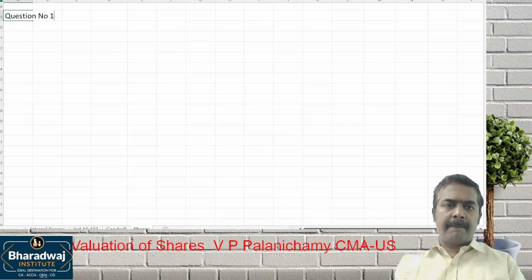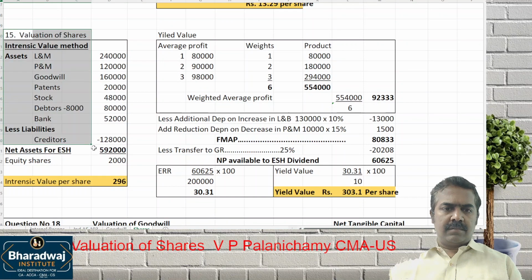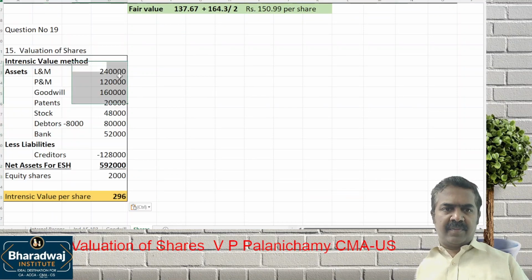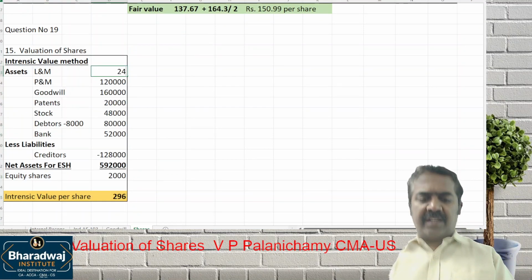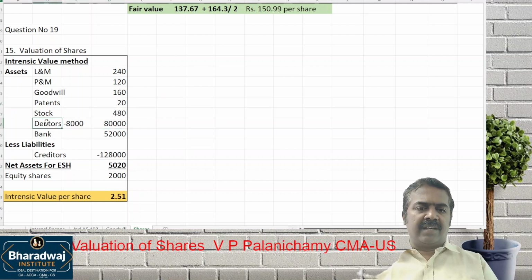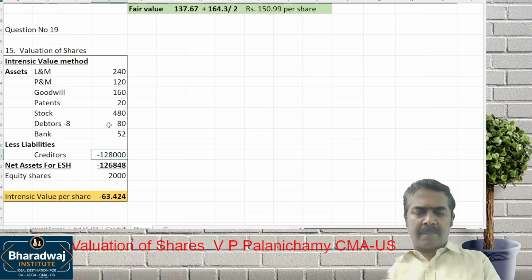Question number 19. Land and building value 240 lakhs, plant and machinery 120 lakhs, goodwill how much is given? 160 lakhs, patent 20 lakhs, stock 48 lakhs, debtors minus 8 lakhs, it will be 80 lakhs. Bank balance 52 lakhs, creditors, and we have to consider provision for tax also.